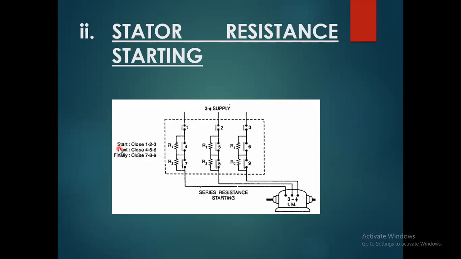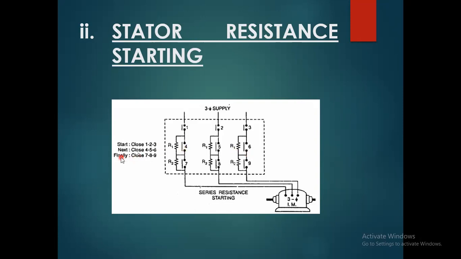So if we press the 1 2 3 numbers directly, at one instant the starting supply would be provided from these terminals, and then it closes when 4 5 6 close. Then the next stage would be closed for it.